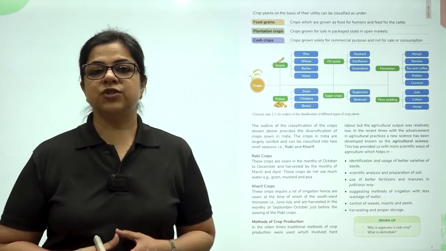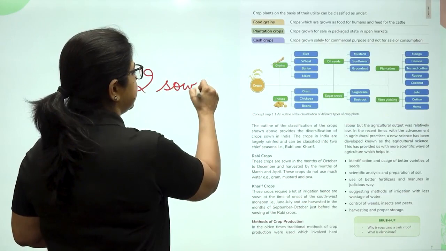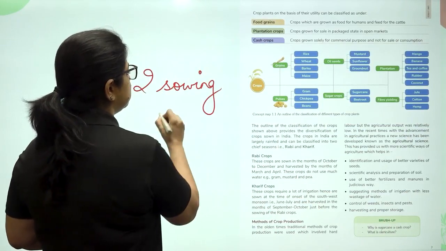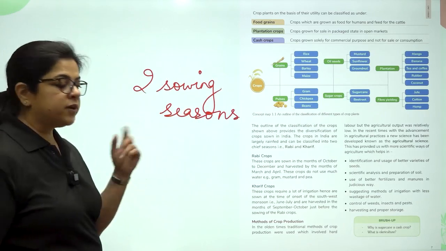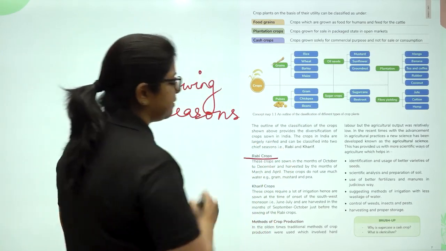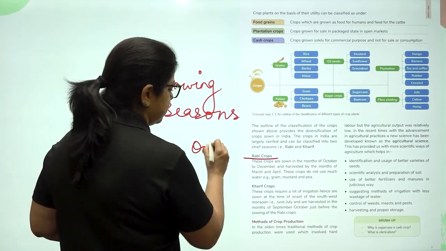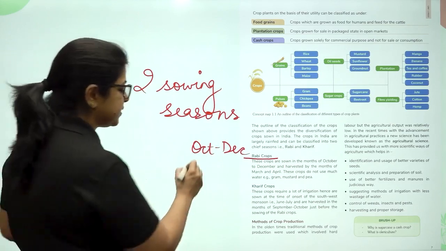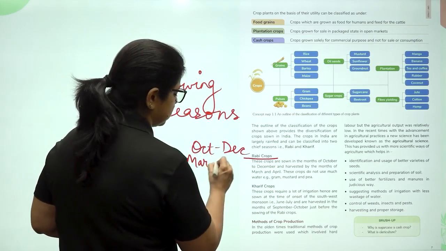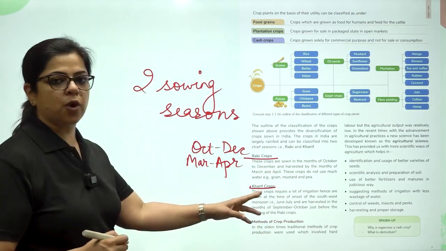Now, other than this children, there are 2 sowing seasons in India. The first season is the season of the rabi crop. Rabi crops are sown in October, December, and they are harvested in March, April. Then come the kharif crops.